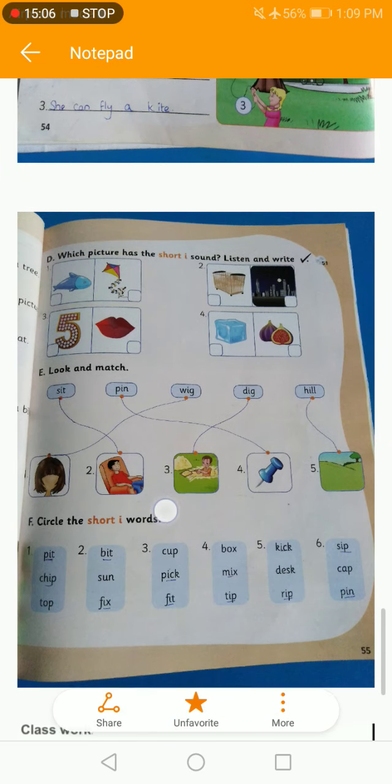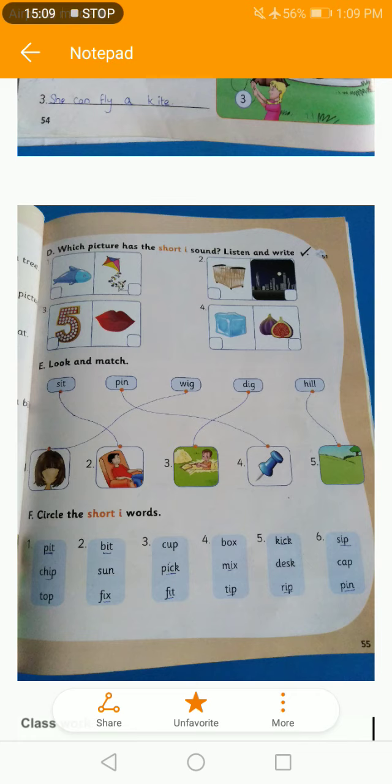Then we have page number 55. We have exercise D, E and F. So exercise D is not included in your syllabus, so you have to cross exercise D. And we have exercise E and F. In E we have to look and match the words with the images. So sit, pin, wig, dig and hill. Look at the first word, sit. Look at the pictures. In which picture the boy is sitting? Picture number 2. So you have to match sit with picture number 2.